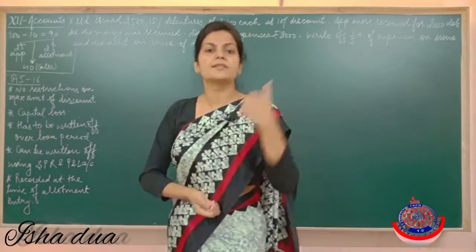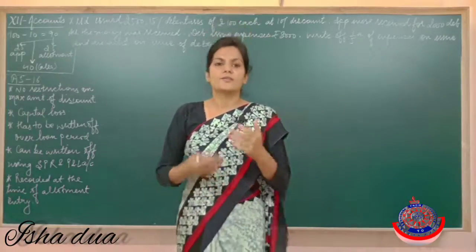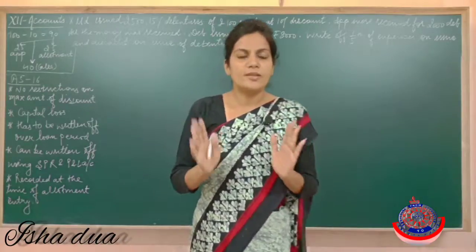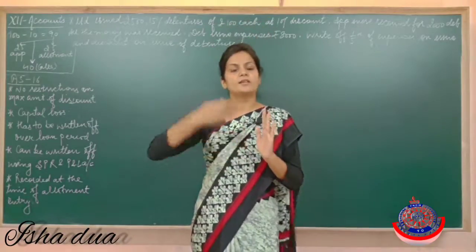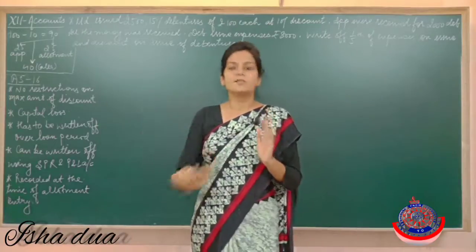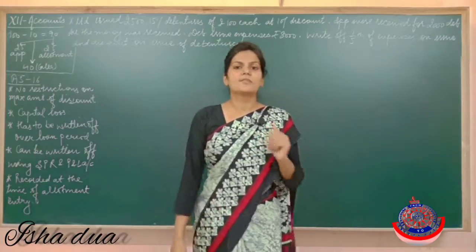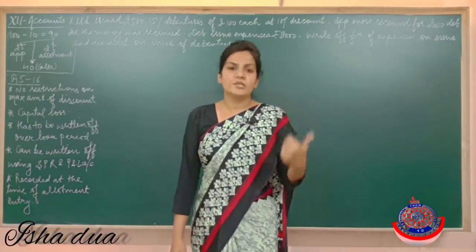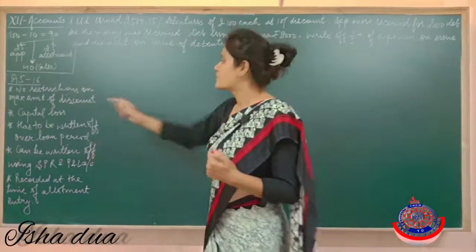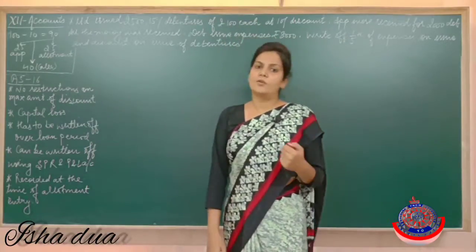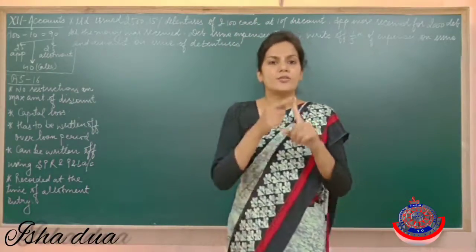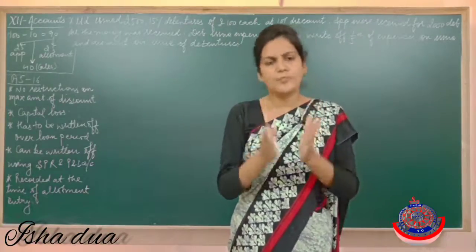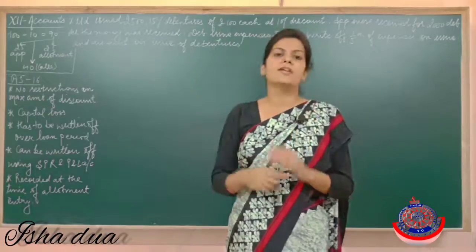Now try to recollect the things which we did in class 11. Losses again are of two types: capital losses and normal losses. Normal losses means which we have to incur out of the normal activities. But issuing debentures is not a normal business activity. We don't issue debentures on daily basis. So if we are issuing debentures once in a while, such losses become a capital loss. And you know that capital losses have to be written out of capital profits first of all. And if some part is still left, then we can use revenue profits.